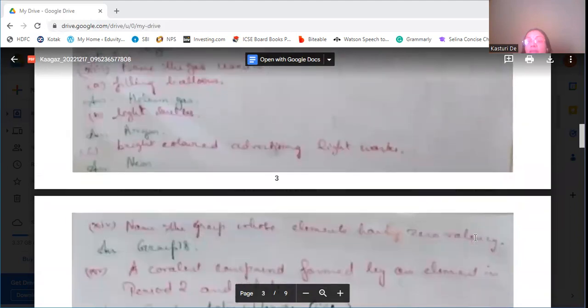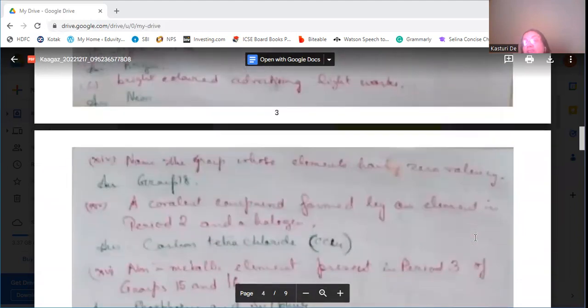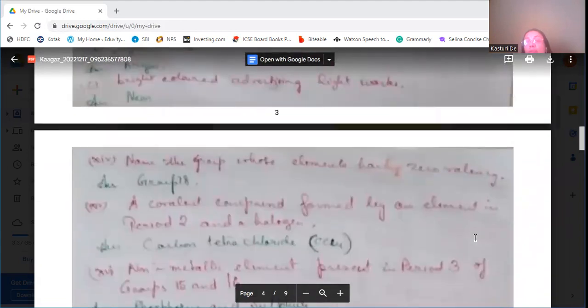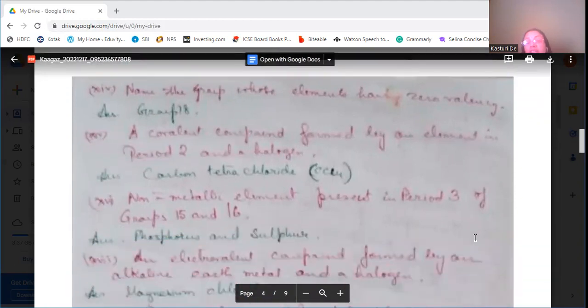Name the group whose elements have 0 valency: group 18. The covalent compound formed by an element in period 2 and a halogen is carbon tetrachloride, CCl4. Non-metallic elements present in period 3 of group number 15 and 16 are phosphorus and sulfur.